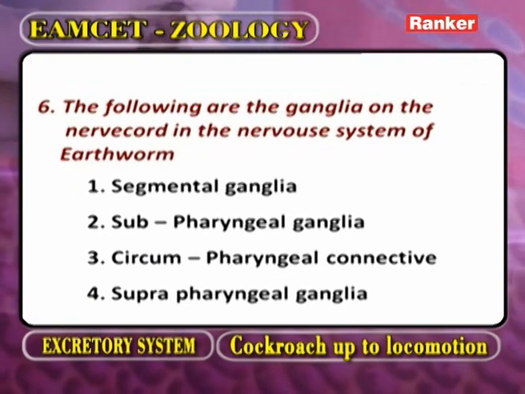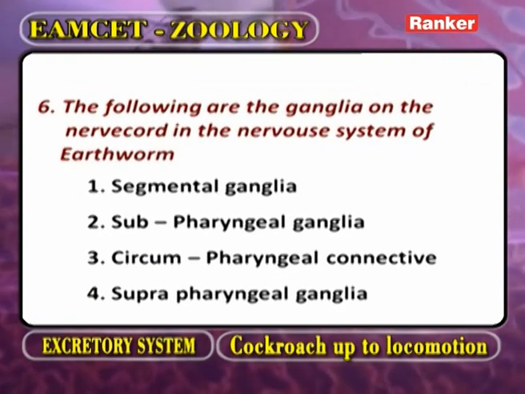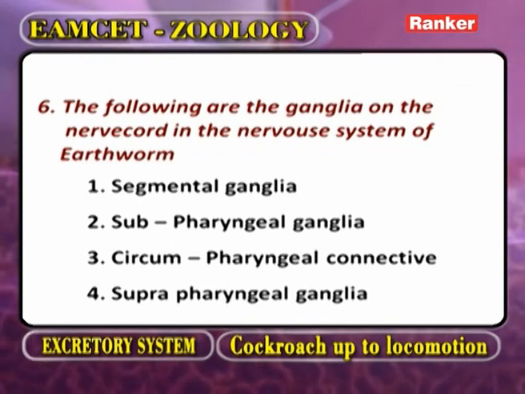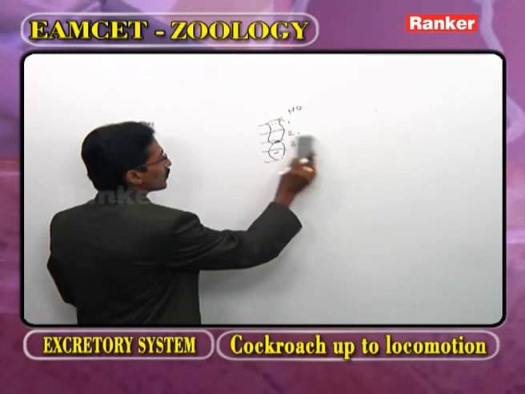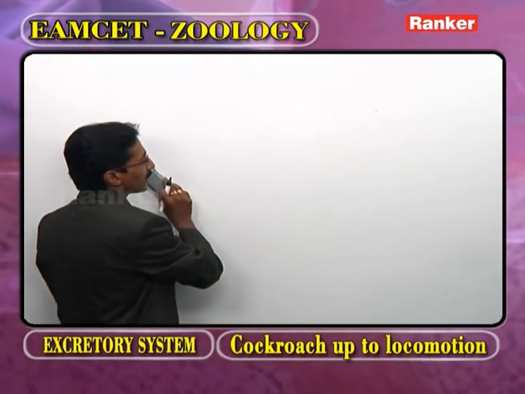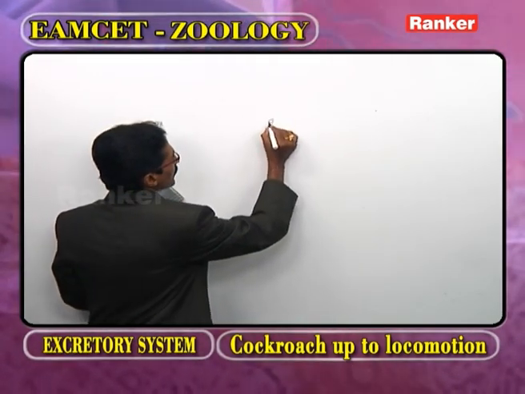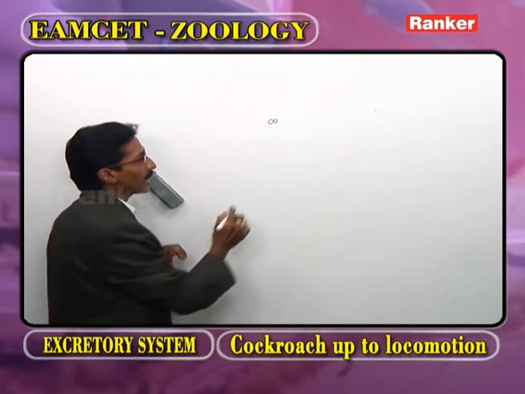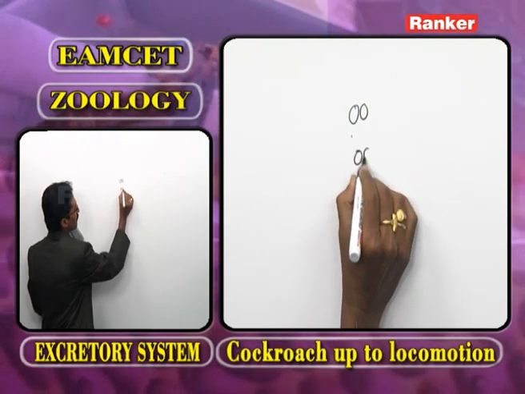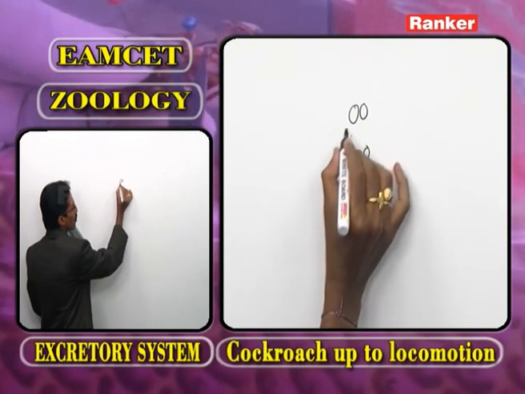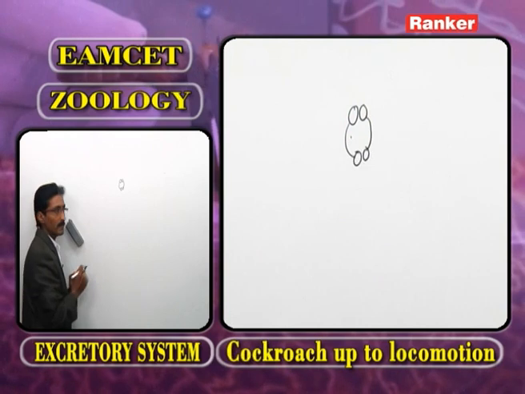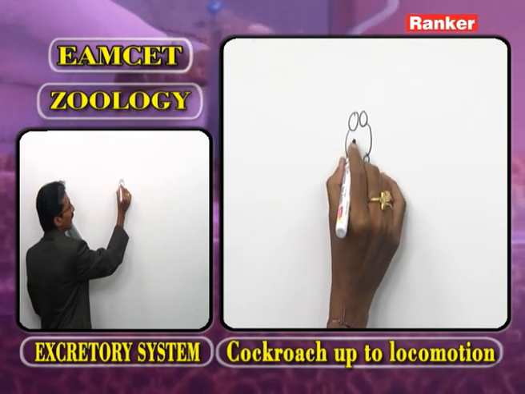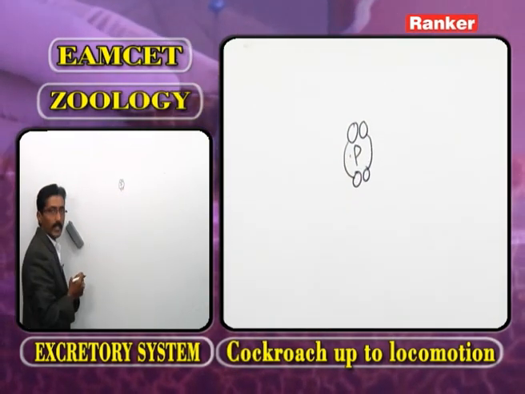The following are the ganglia on the nerve cord in the nervous system of earthworm. As we observe the nervous system of earthworm, these are suprapharyngeal ganglia, these are subpharyngeal ganglia, both connected by circumpharyngeal connectives.